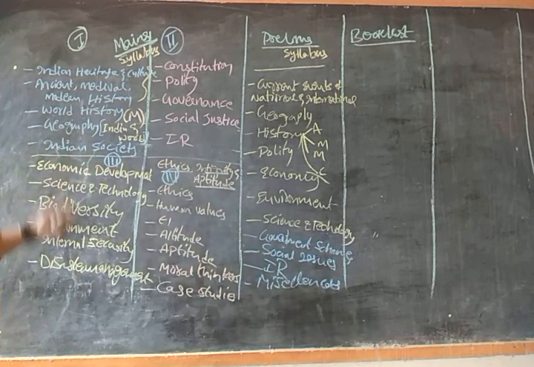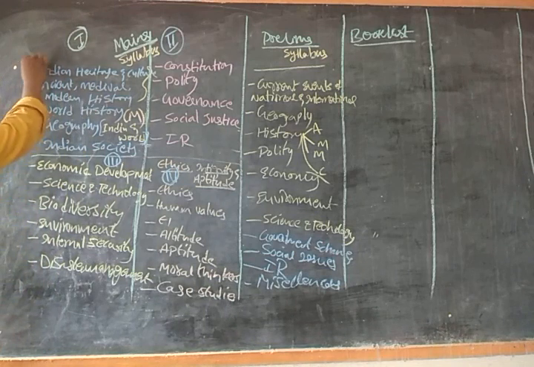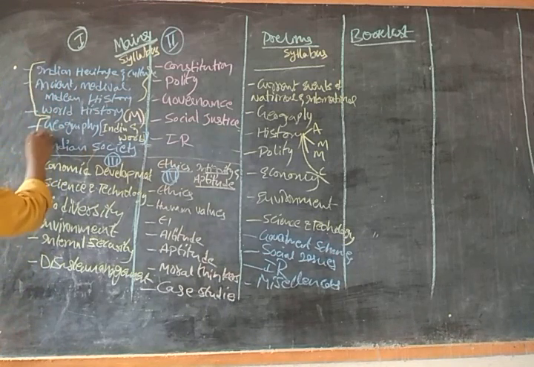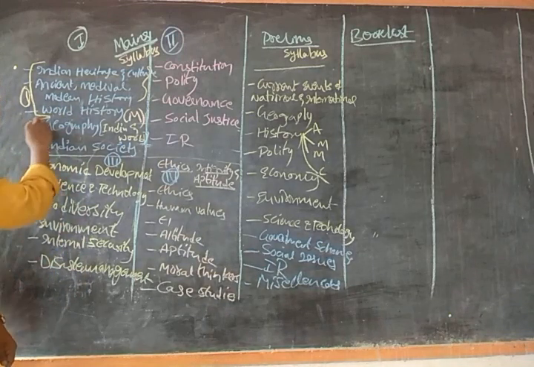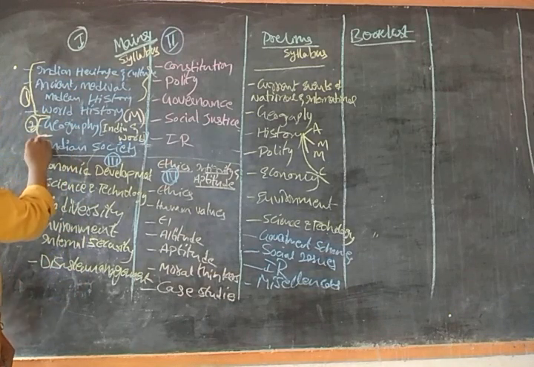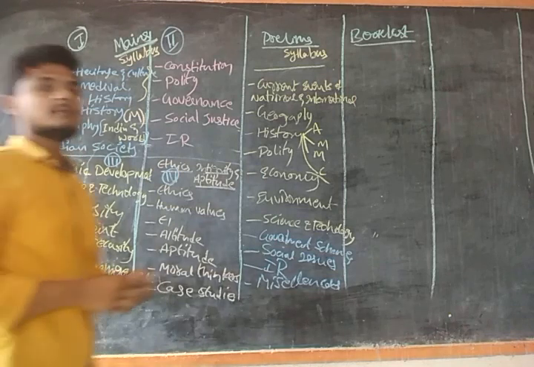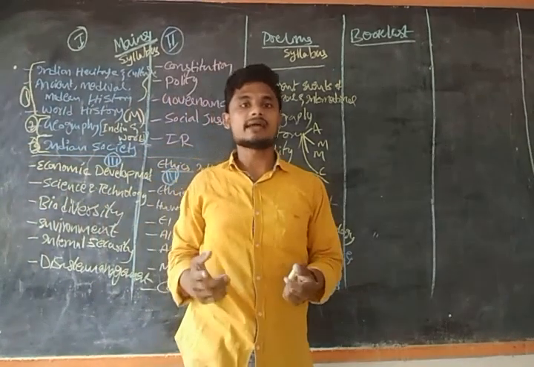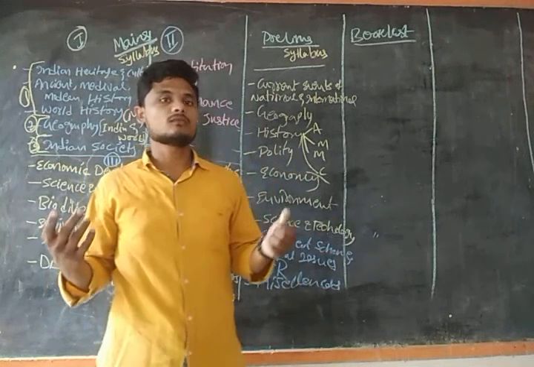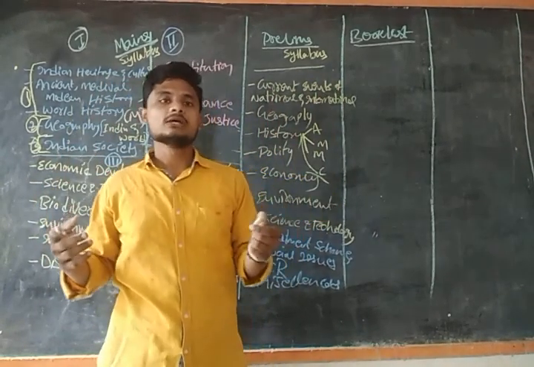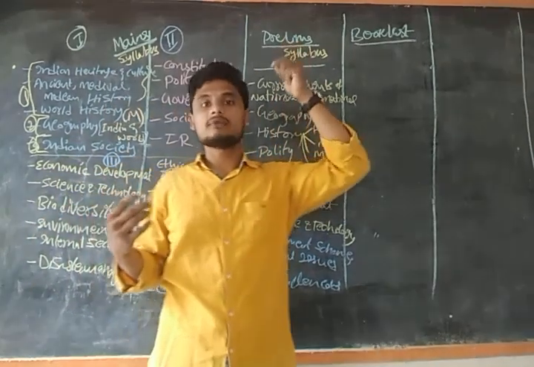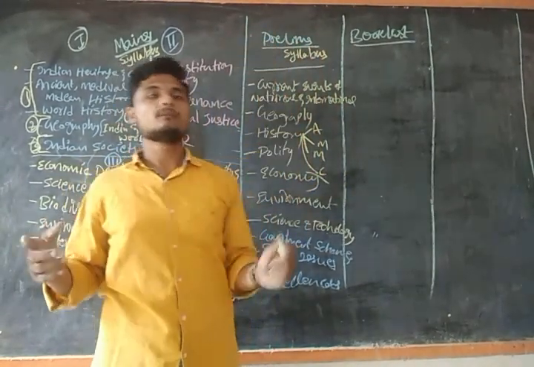And the third topic is Indian society, guys. In simple terms, for history and culture we have three topics: history, geography, and Indian society. So what do you mean by Indian society? In Indian society, we have things like how the society of India has evolved from early days until now, from the Indus Valley civilization, about 10,000 years back, to the present situation.